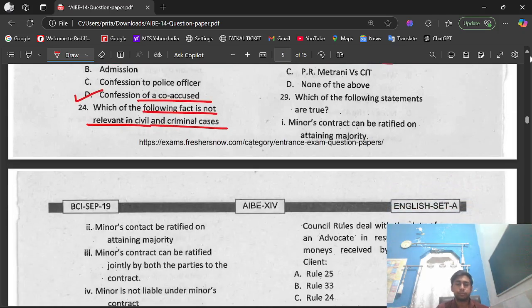Question number 29. Which of the following statements are true? Minors contract can be ratified on attaining majority.